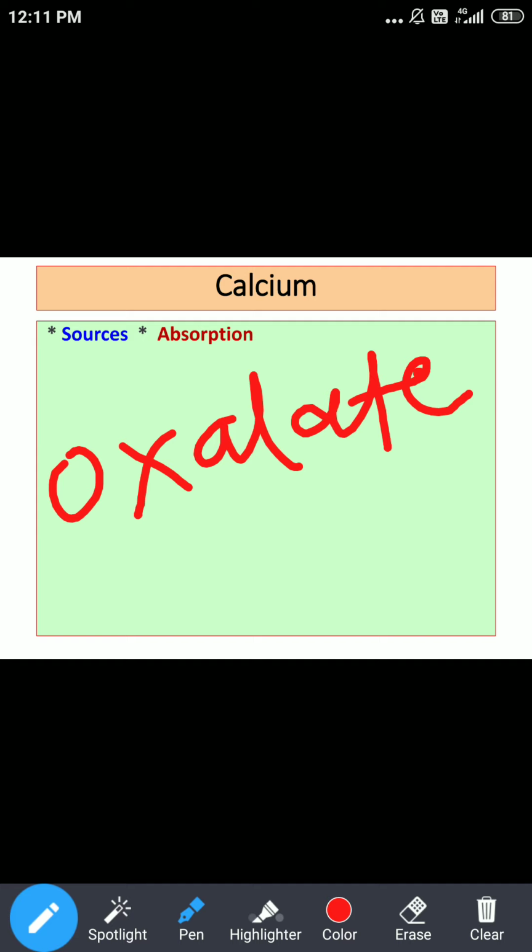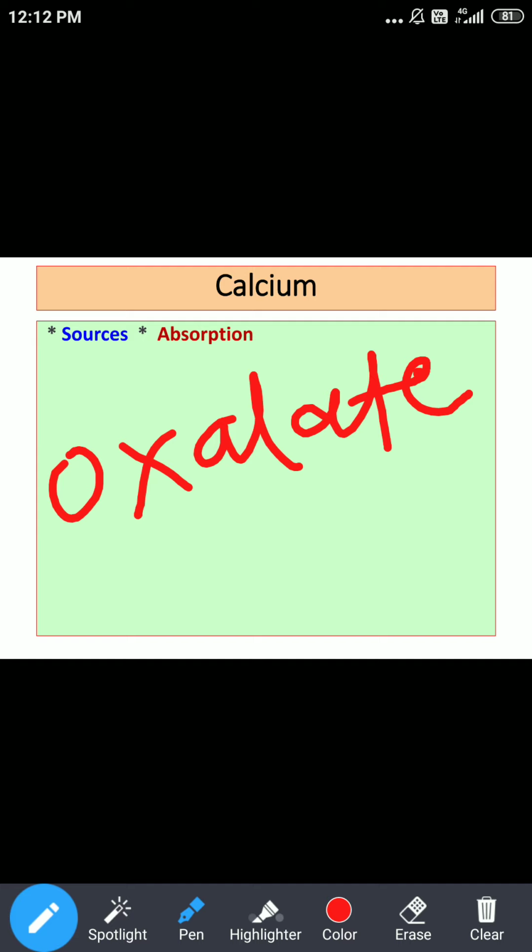Okay, so whenever we consume leafy vegetables, the oxalate present in these leafy vegetables combines with calcium. And when it combines with calcium, it forms an insoluble compound or insoluble complex, and since it is insoluble, it is not absorbed in our body.